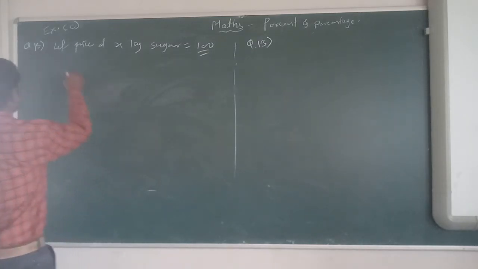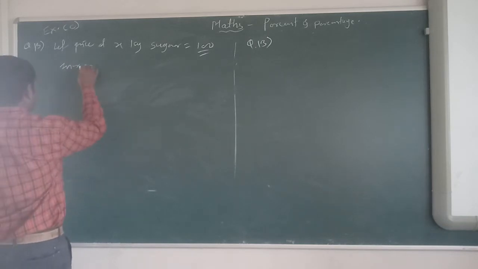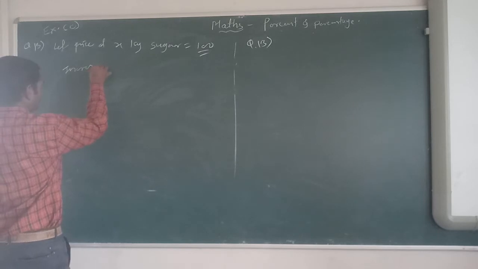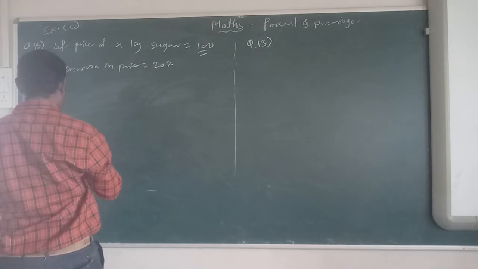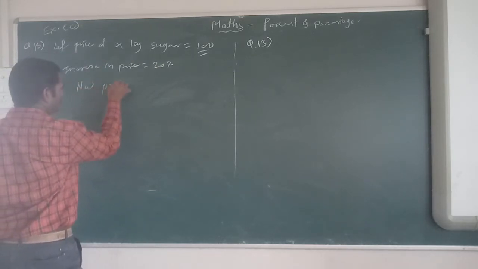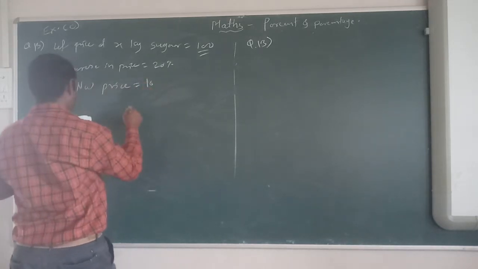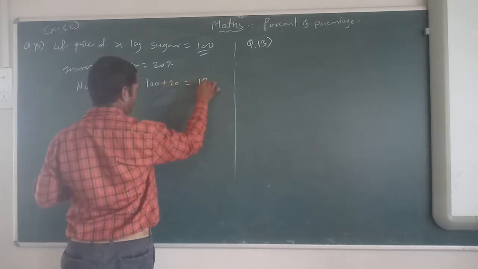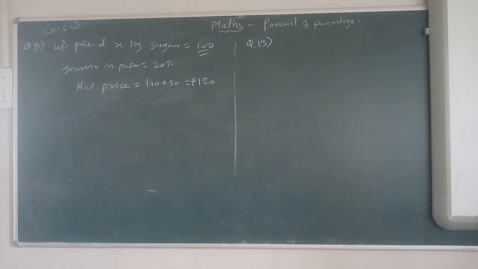Now increase in price. What increase? Increase in price 20%. How much? 20%. So new price is 100 plus 20 equal to 120. What is the new price? Rupees 120. Okay. Then